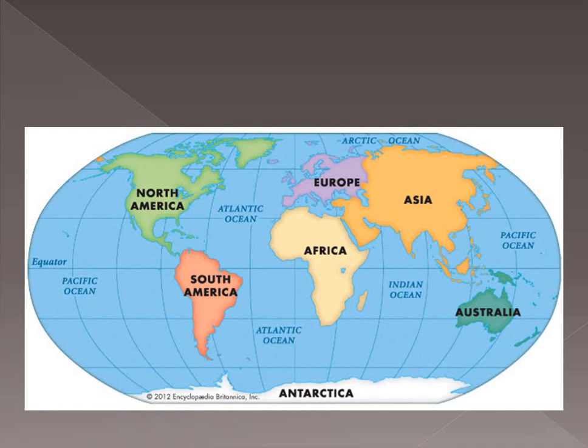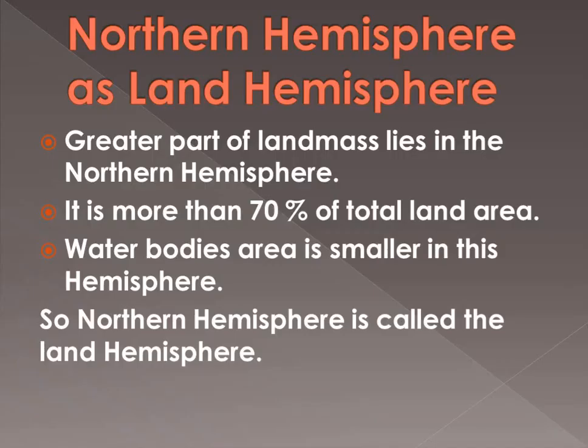If you see the map carefully, most of the land portion is in the northern hemisphere, and in the southern hemisphere more of the water bodies are present. That's why the northern hemisphere is also known as the land hemisphere. One of the questions in your exercise is why the northern hemisphere is called the land hemisphere.